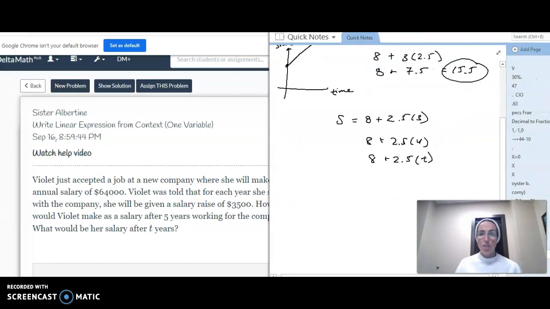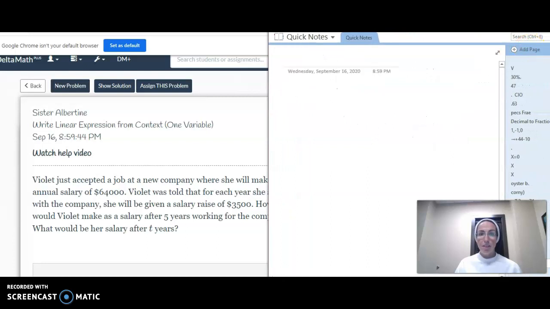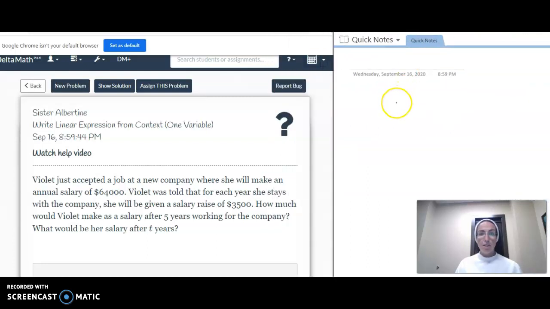Okay, let's just do one more just to seal it in. Violet just accepted a job at a new company. She's going to make an annual salary of $64,000. Good for Violet. Violet was told for each year she stays with the company, she will be given a salary raise of $3,500. How much would Violet make as a salary after 5 years?